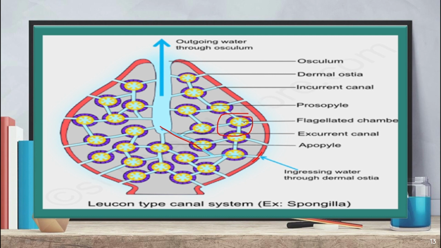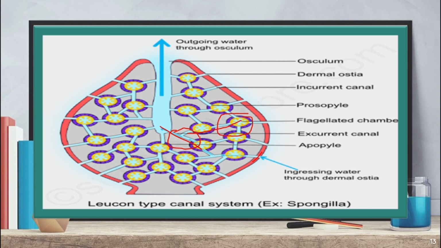Then the water in the flagellated chambers goes to the excurrent canal with the help of apopyle.